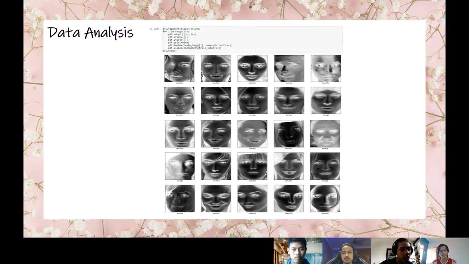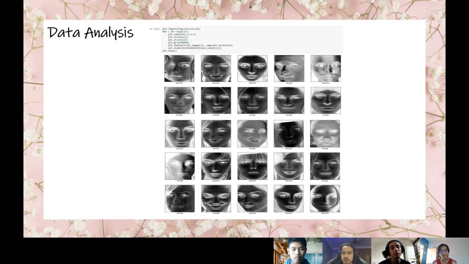So we have a total of 4,300 data, which is formatted in 224 times 224 pixels. So for train data, we have 2,000 images for beautiful and 2,000 images for average.